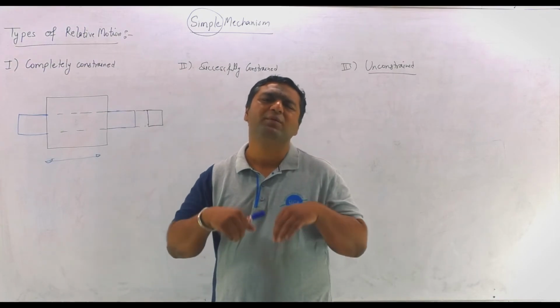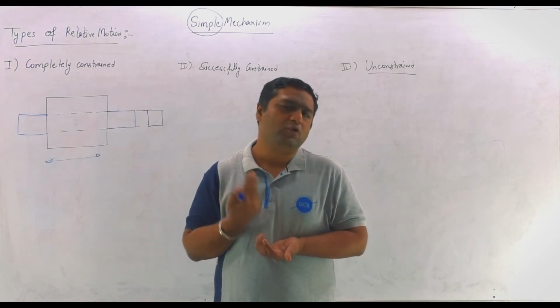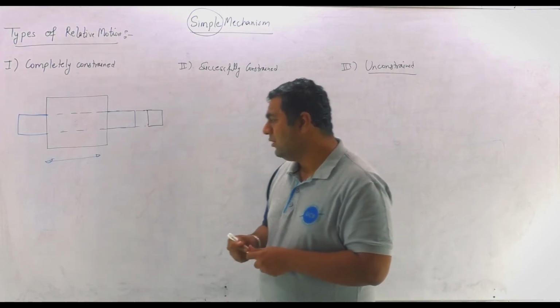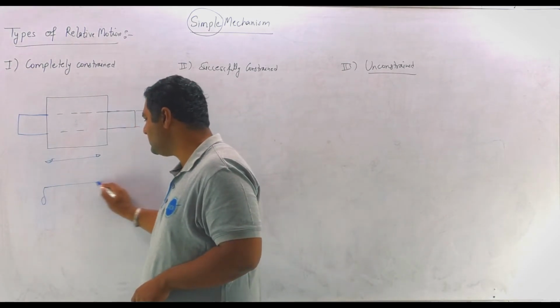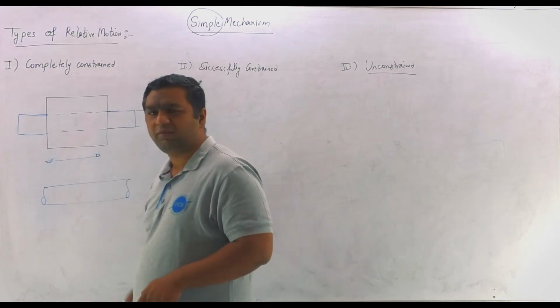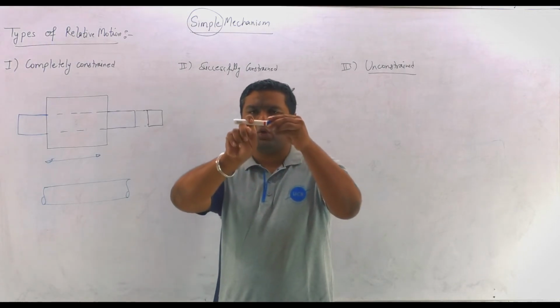Means there is no possibility of other motions, so we need not restrict anything. And my dear, the same kind of thing you can have when we are having a shaft. Let us say this is a circular shaft, and on this circular shaft we have made two collars.